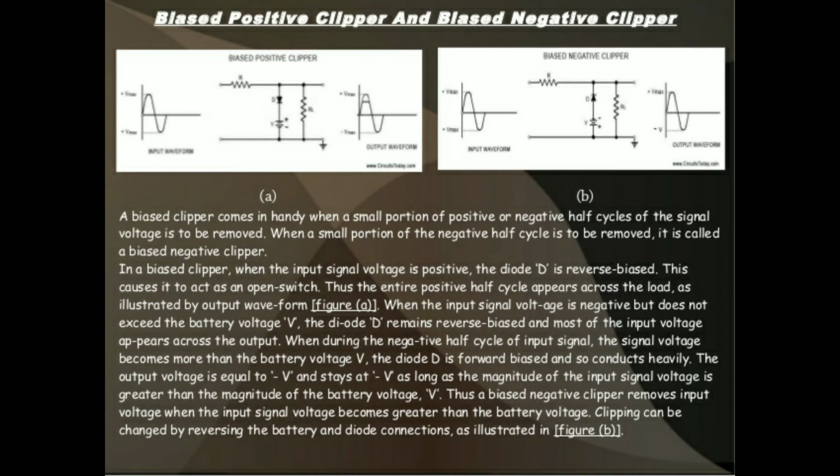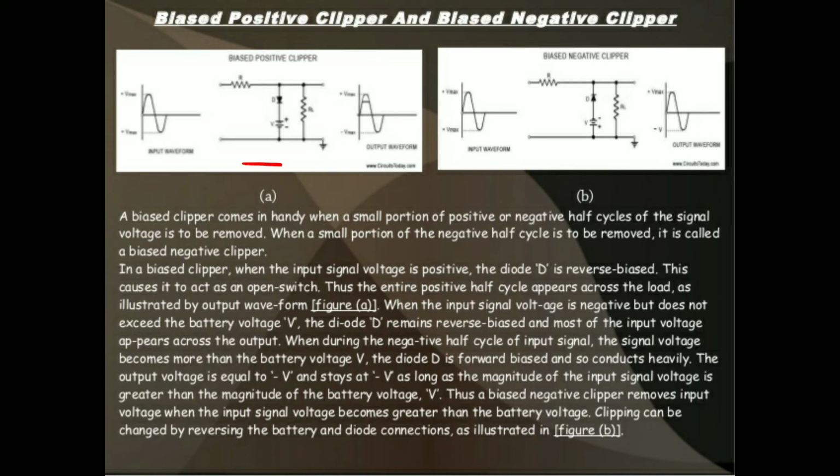We will see the biased positive clipper. Biased positive clipper means only on the positive side it has to clip some voltage. Some reference voltage has to be clipped off in the positive half cycle only. Let us see the operation.